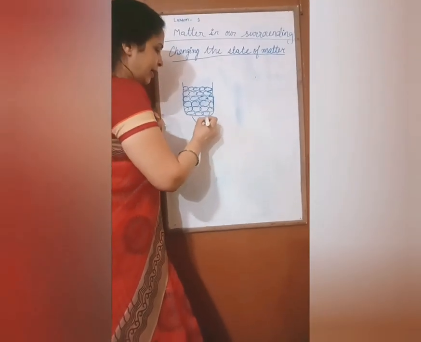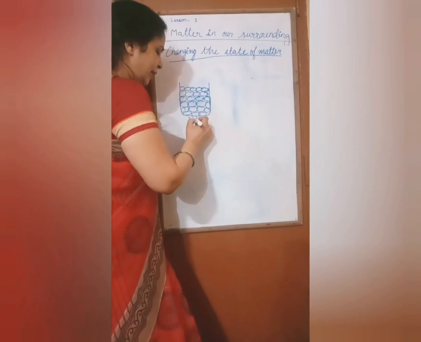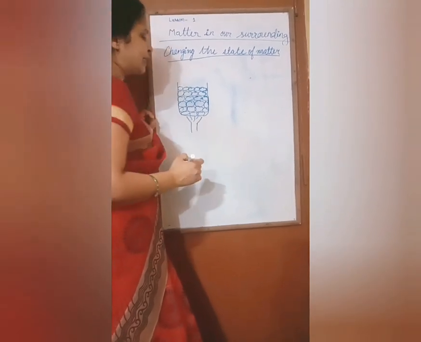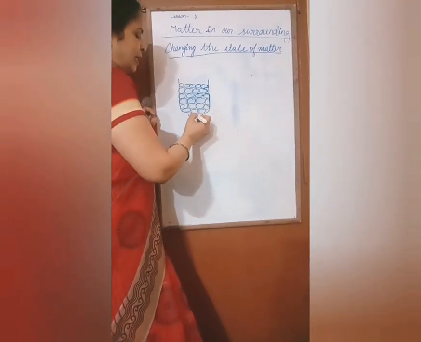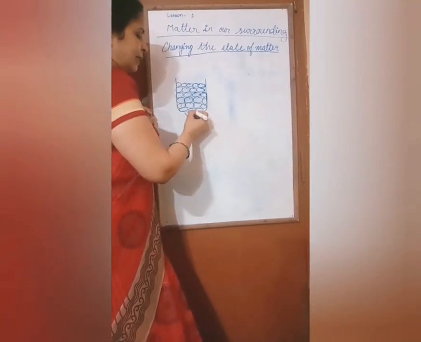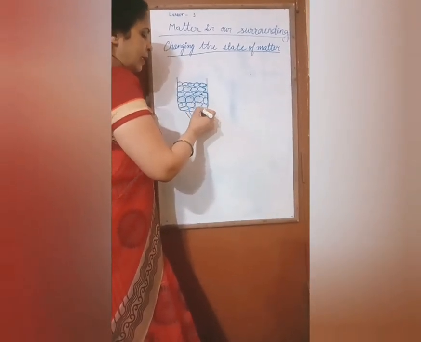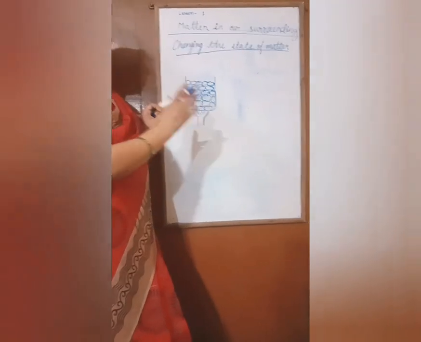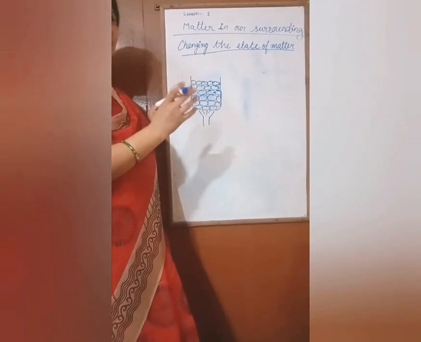When we provide heat, meaning external energy, the particles get the energy and their kinetic energy increases. All of you know that all the particles of matter are always in motion.